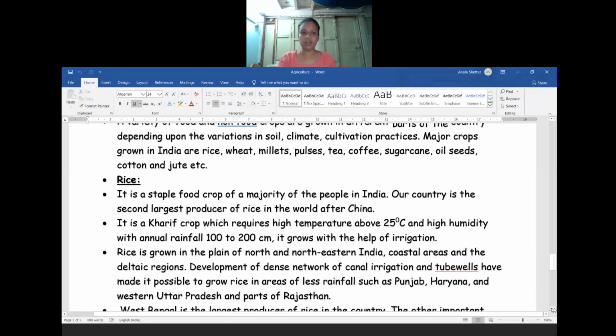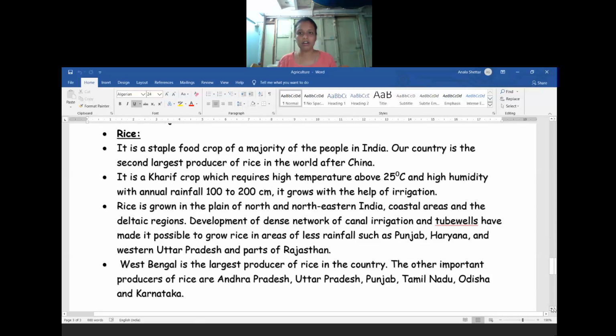Okay, for 1 mark, they will ask what are the factors that the growing of food and non-food crops depends on in our country. So variations in the soil, climatic condition, temperature, as well as what kind of cultivation practice we are adopting. Based on that, the food crops and non-food crops are being grown in our country. The major crops means most of the people in our country use this kind of food products, so we call it major food crops, as well as major crops grown in our country. In detail, we are going to learn about these major crops in the further sessions.